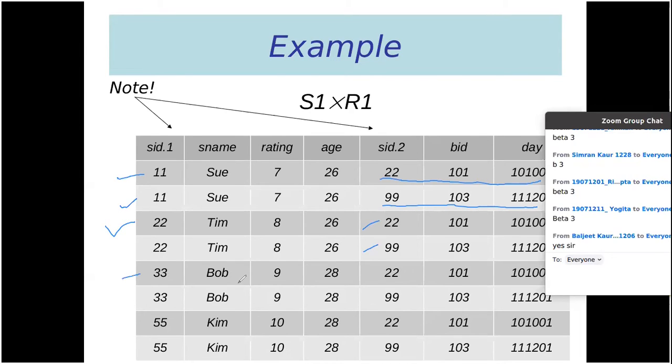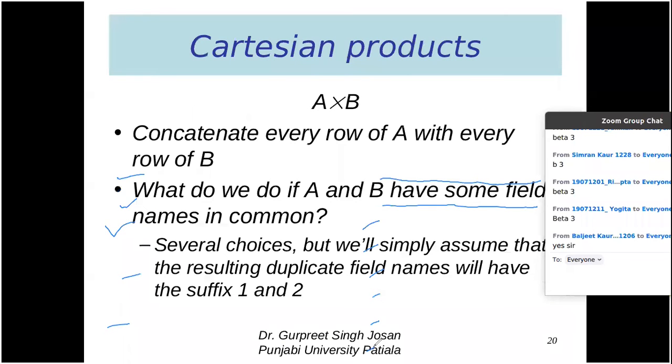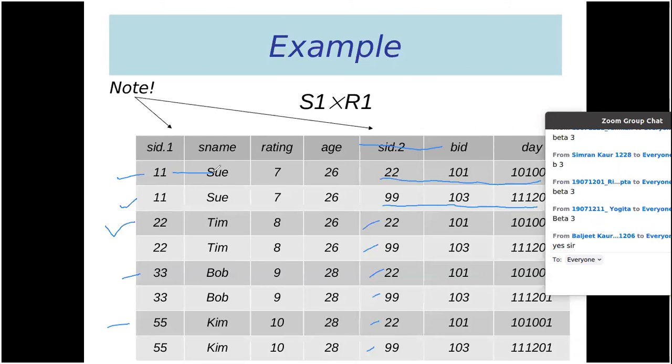Then third row multiplied by first row, second row. Then fourth row multiplied by first row, second row, and so on. As the definition says, it concatenates every row of A with every row of B.